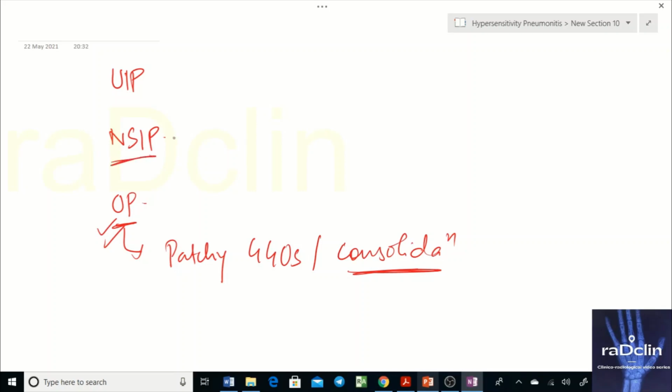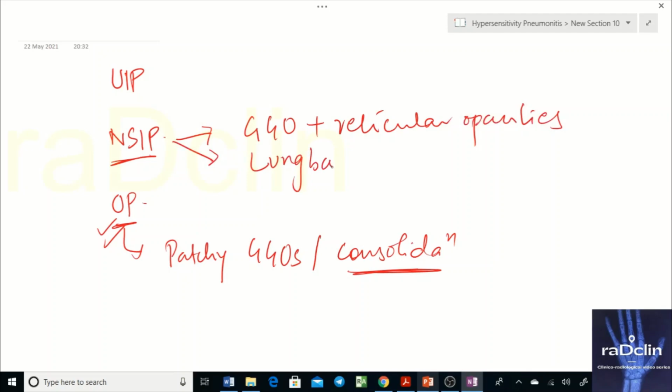Regarding NSIP, NSIP characteristically has ground glassing and reticular opacities, but the distribution is very classical, and that is lung bases. That is the important point. So definitely you can be confused.